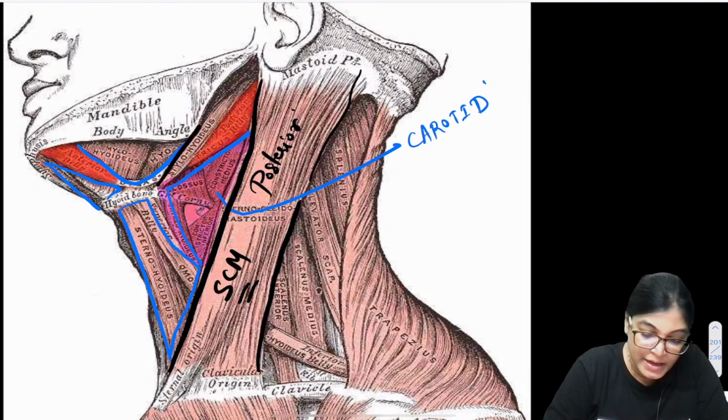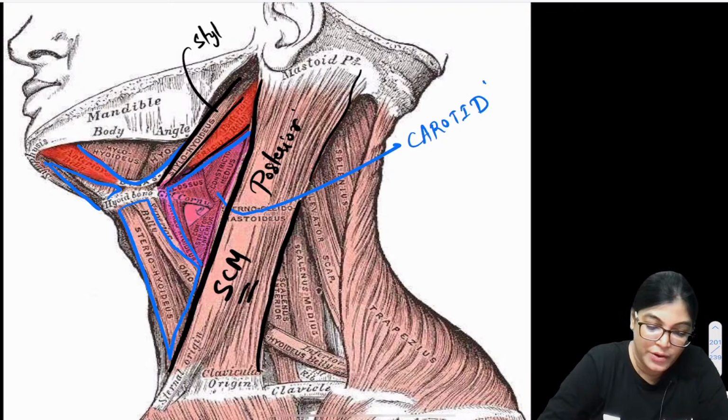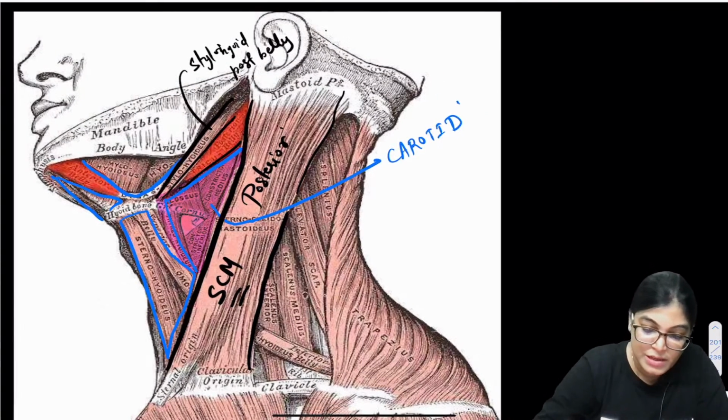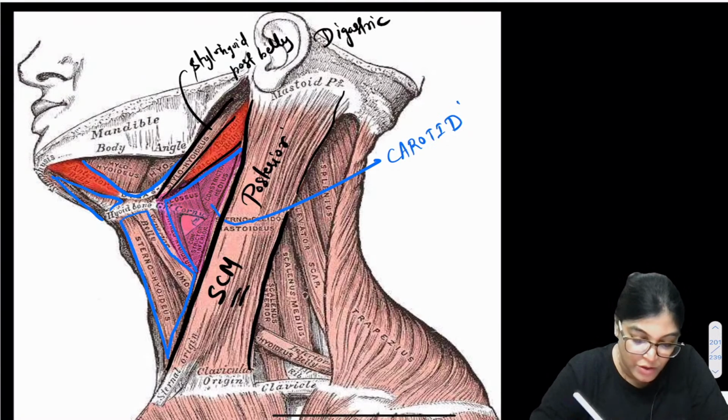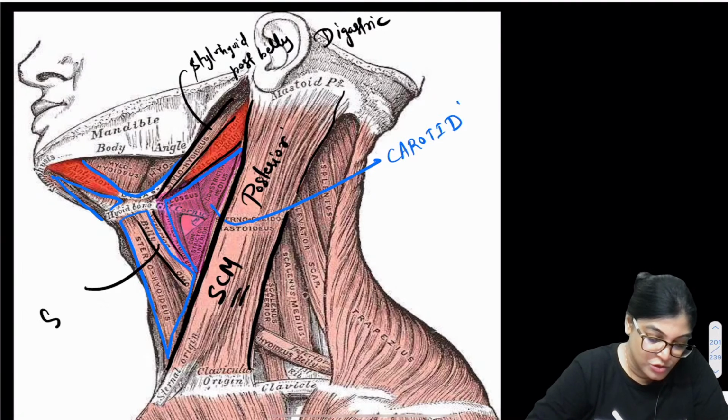On the anterosuperior aspect, you can see 2 muscles: one is the stylohyoid and the other is the posterior belly of digastric. The other muscle you are seeing here is the superior belly of omohyoid.